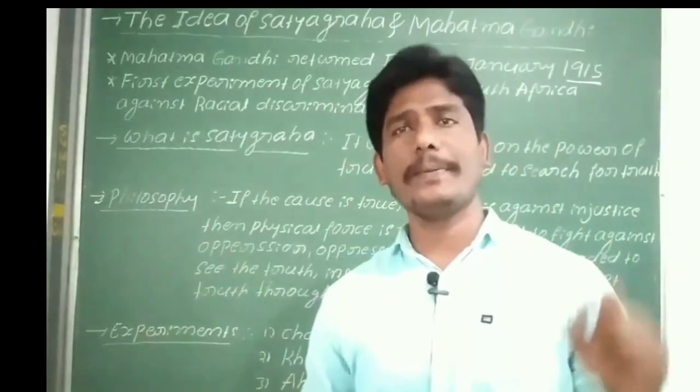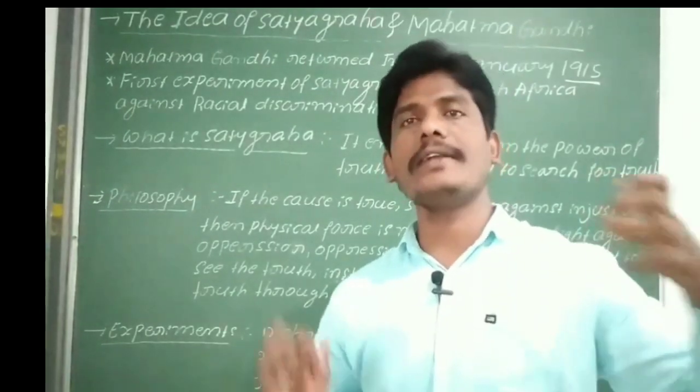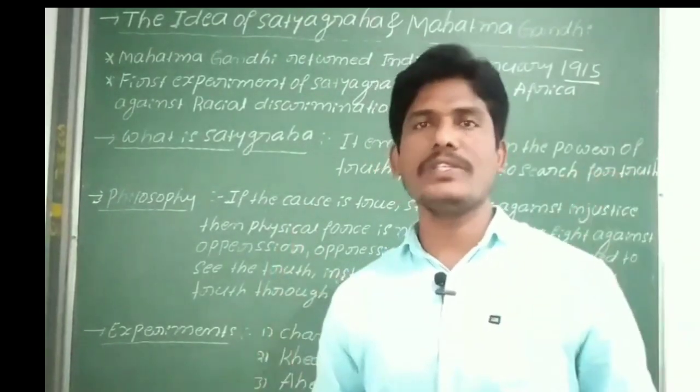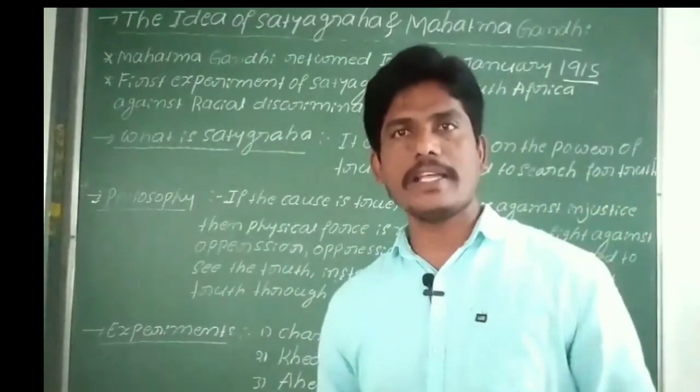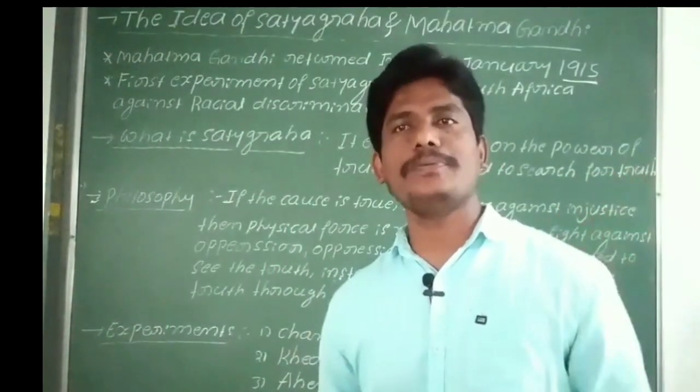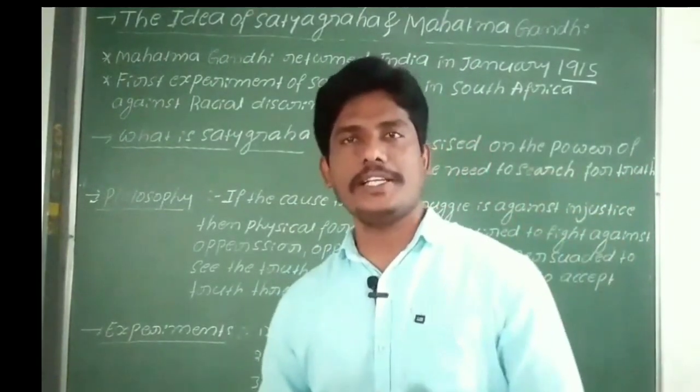That bad experience Gandhiji already had in South Africa. So against that, Gandhiji used Satyagraha for the first time. Okay, the first experiment of Satyagraha was in South Africa against racial discrimination.